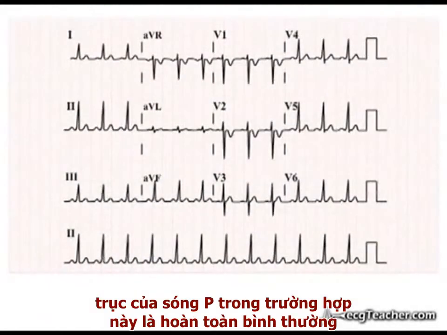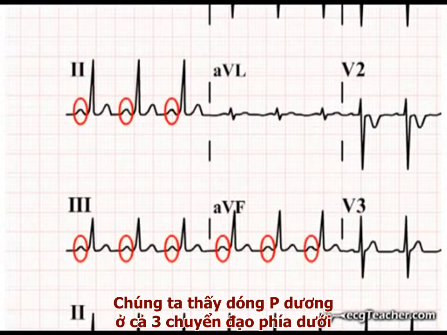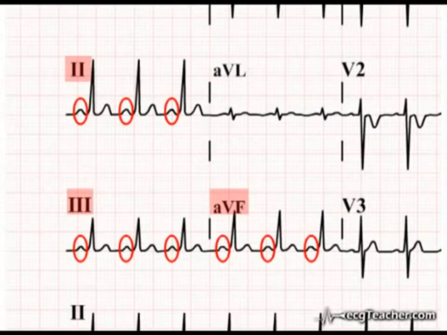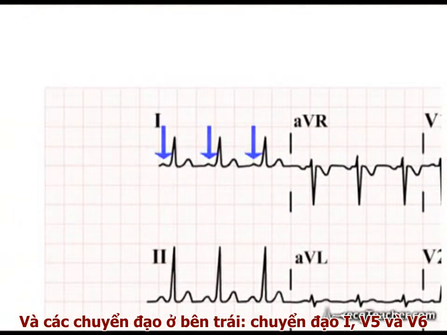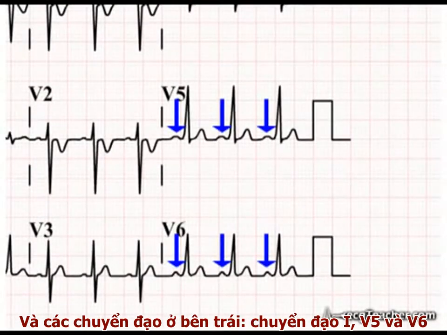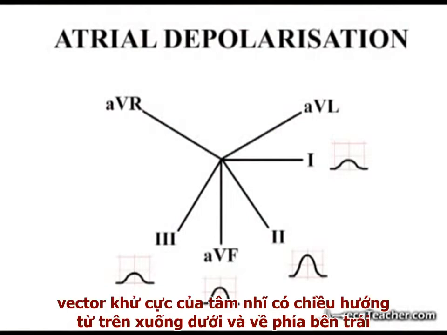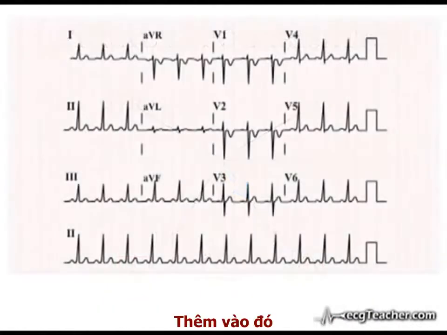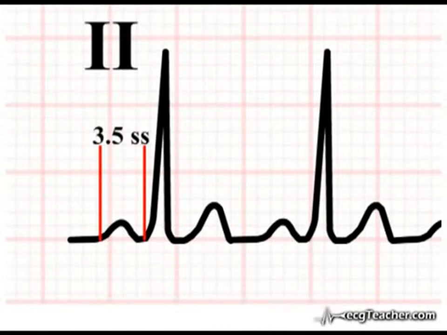In fact, the P wave axis is normal. We find upright P waves in both the inferior leads, 2, 3 and AVF, and the left-sided leads, leads 1 and V5 and V6. This indicates that the bulk of atrial depolarization is proceeding downwards and to the left. Also, the PR interval is within the normal range.